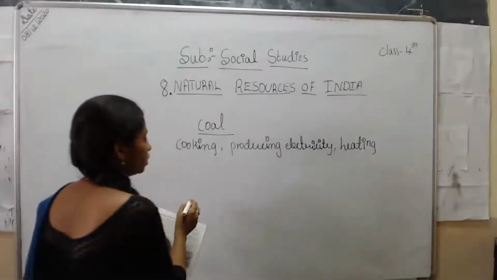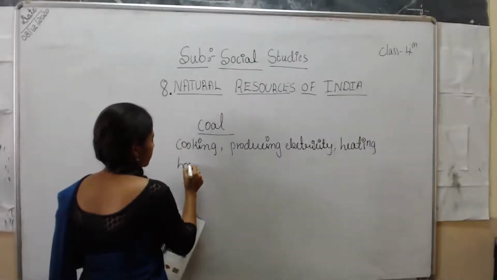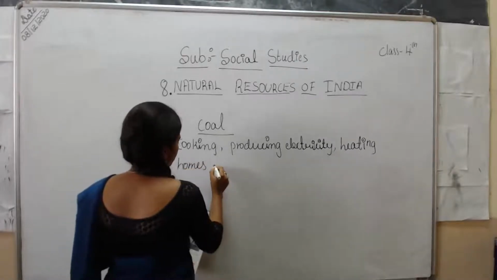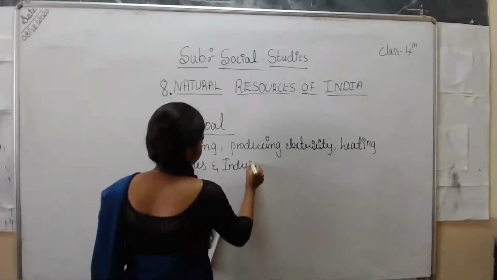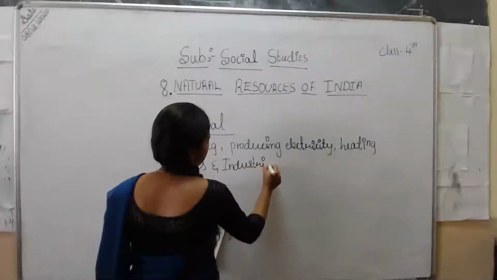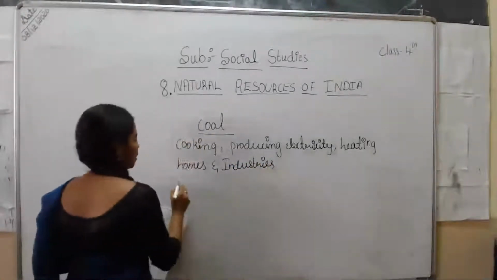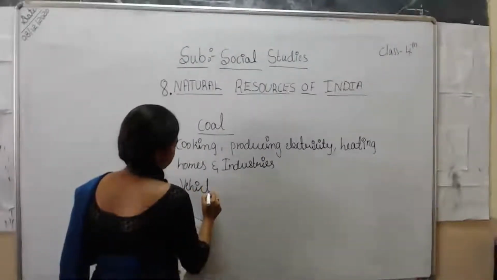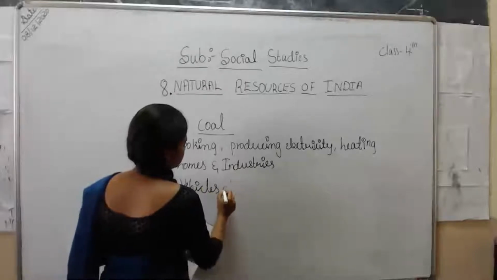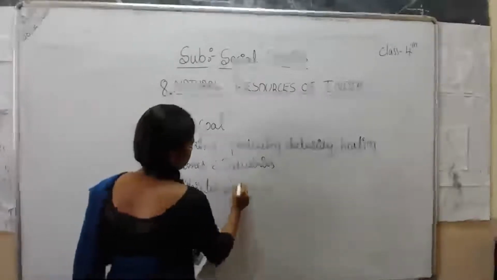It is used in homes as well as industries, and it is also used in vehicles and machines.